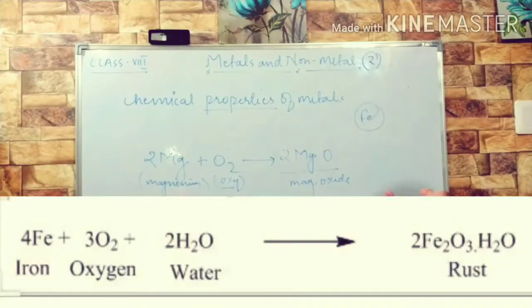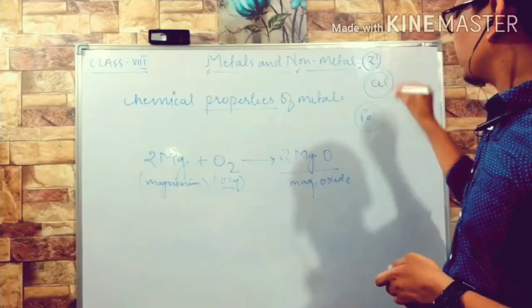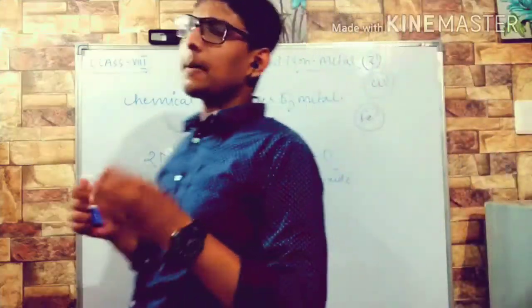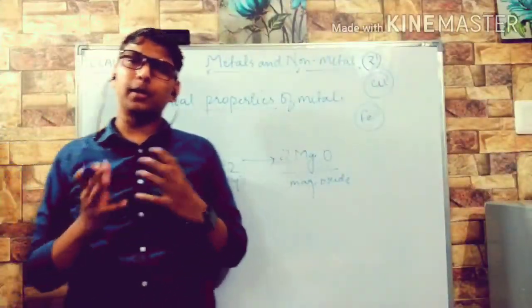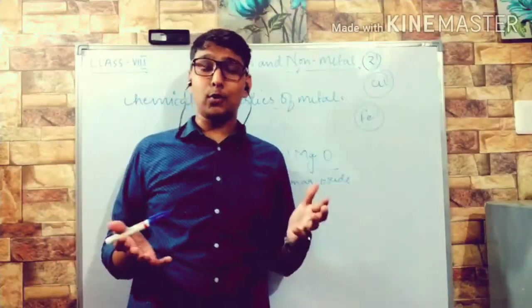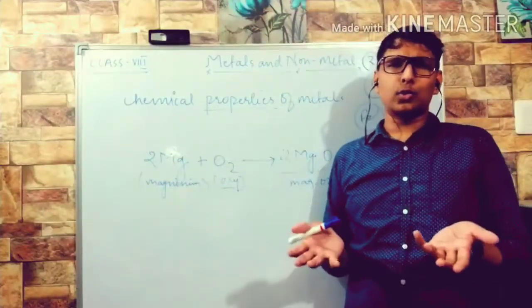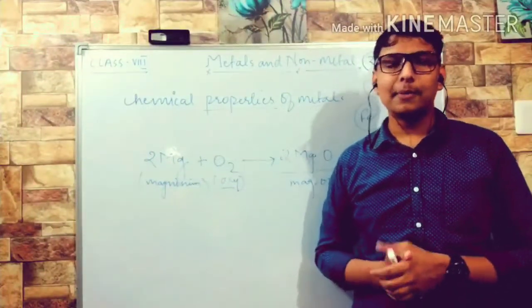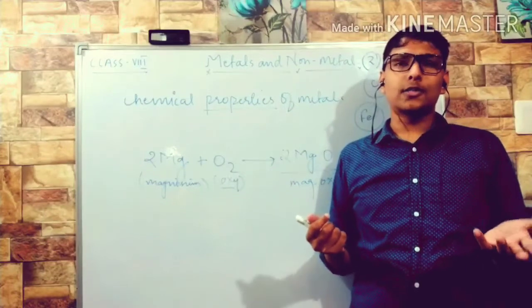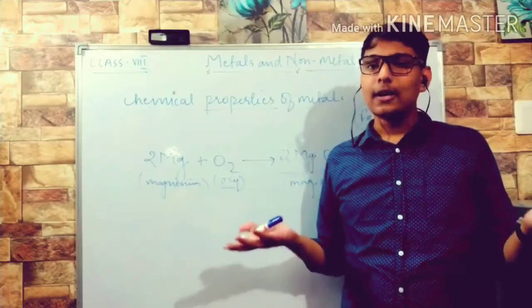Let us talk about copper. When we heat copper, it does not react much, but it forms a black oxide. Copper forms black oxide on burning. When we talk about gold and silver, as you know, they are noble metals, so they do not react. As a result, they also do not form oxides. I should not say reaction because they do not react.